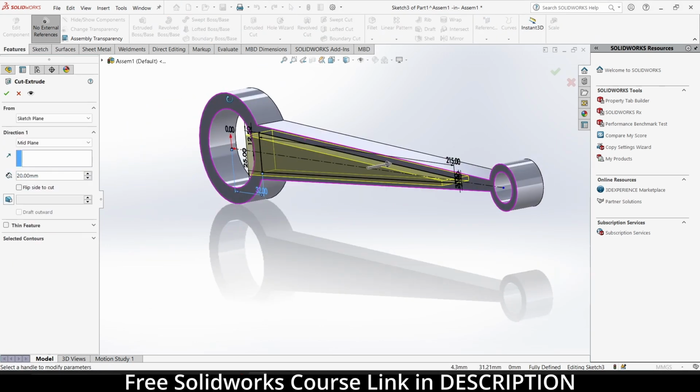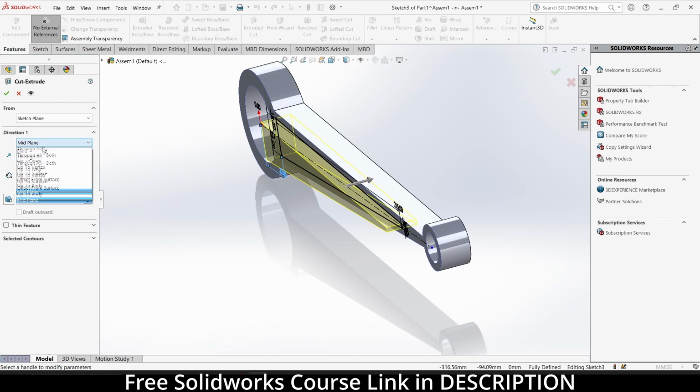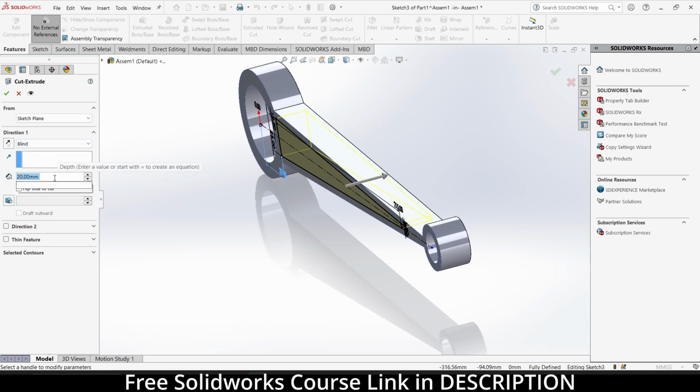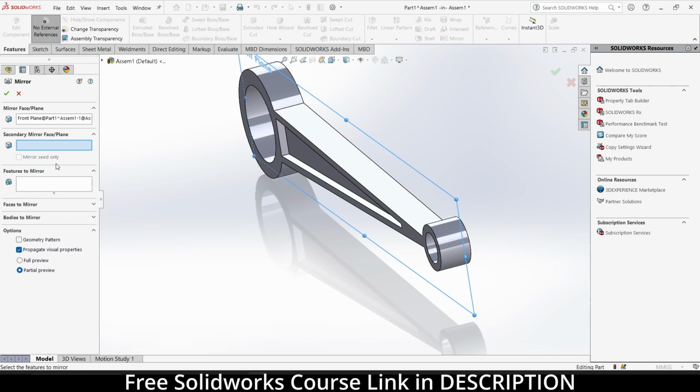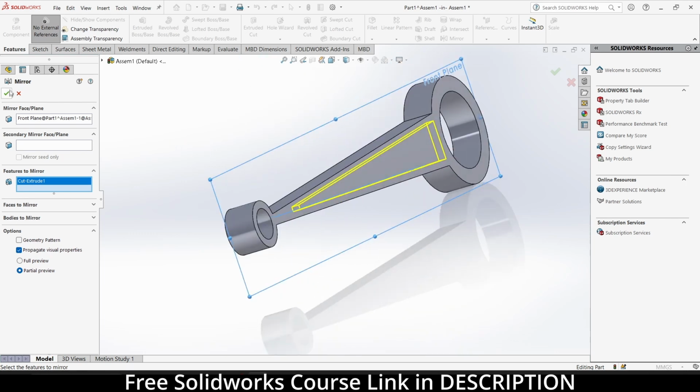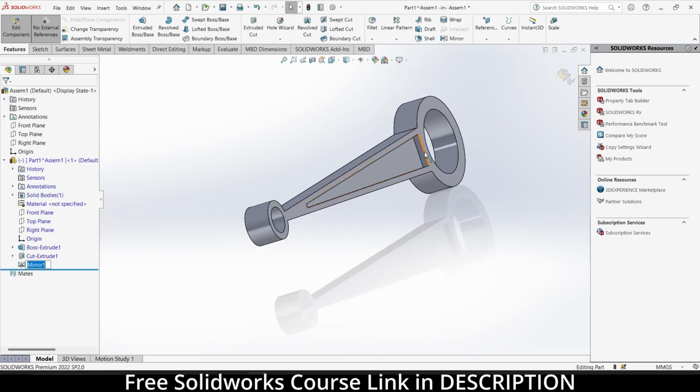extrude cut, blind, 5, click OK. I will select this front plane, click on mirror, and what feature do I want to mirror? I want to mirror this feature, click OK. Okay, so we have made one part.